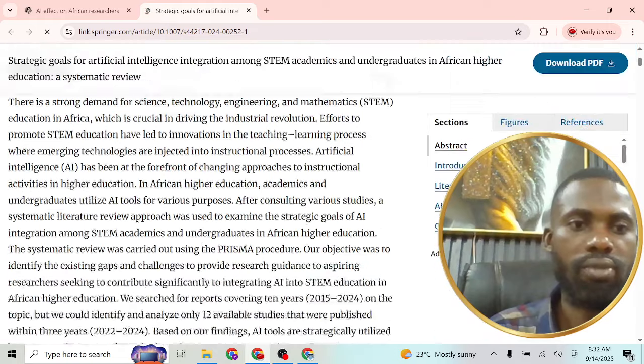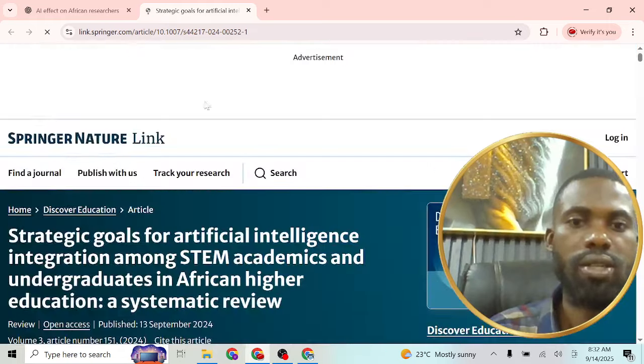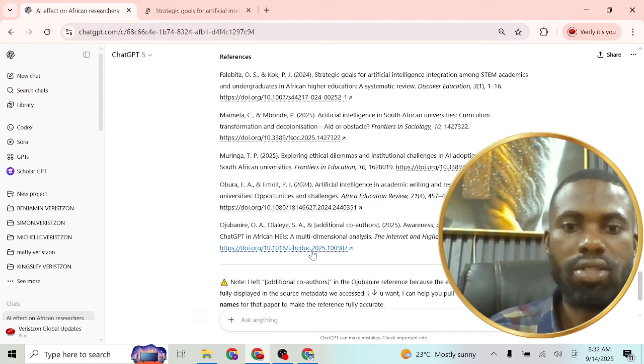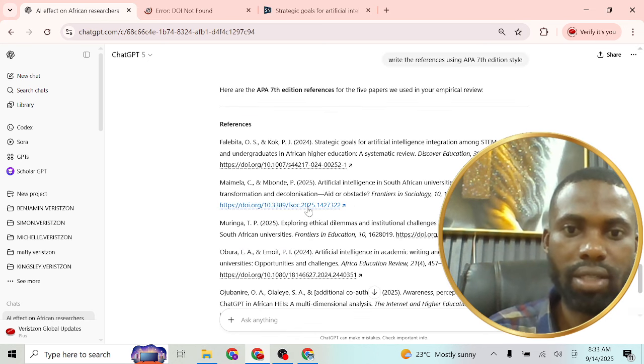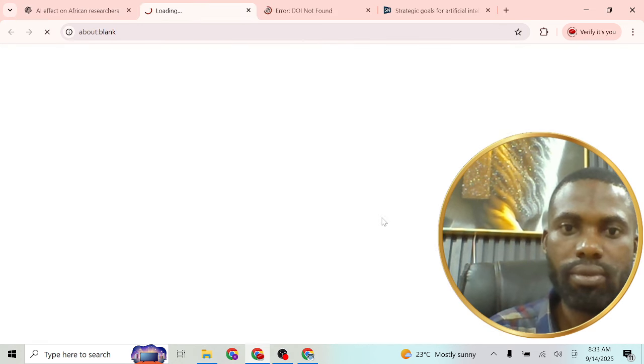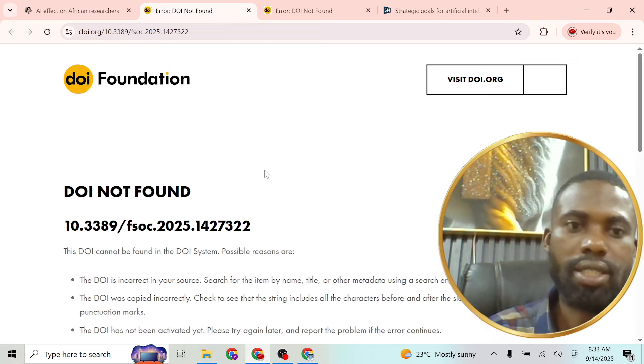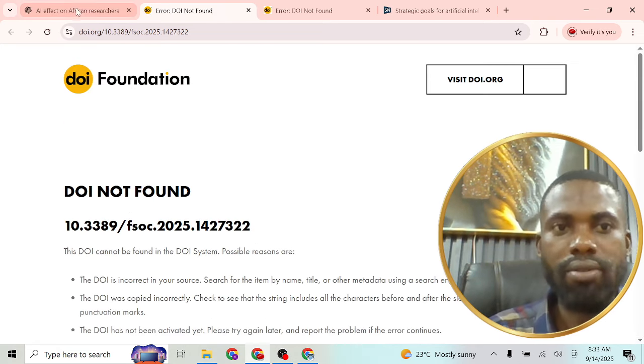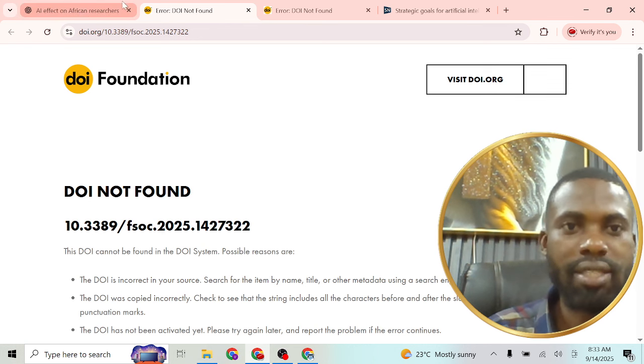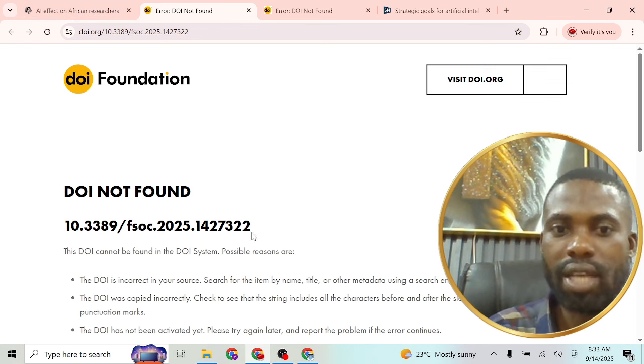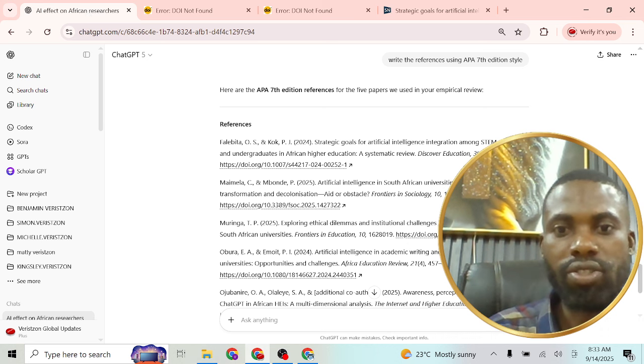You can see this one, it's available. You can see it. Let's check the second one again. Okay, let's check the last one. Network can waste time sometimes. Let's still check another one again. You can see this is exactly what I was saying. You can see this one now, the paper can be correct and it happens that the DOI, because the DOI is what it will use to trace the paper, is not correct.